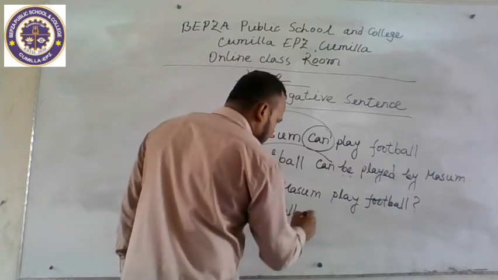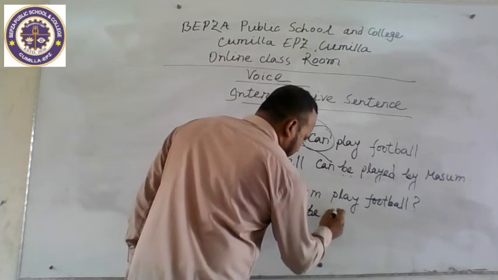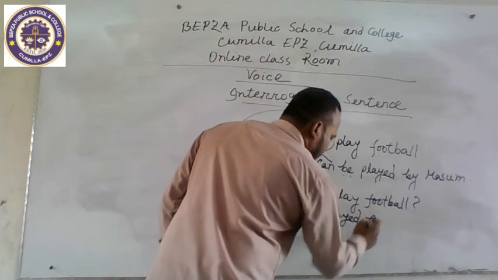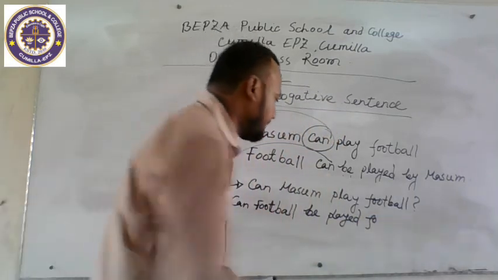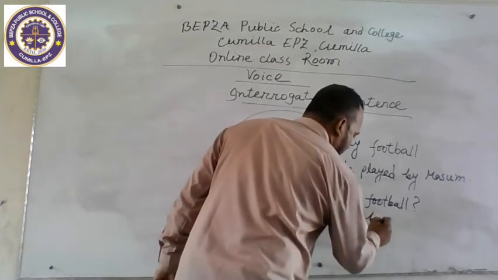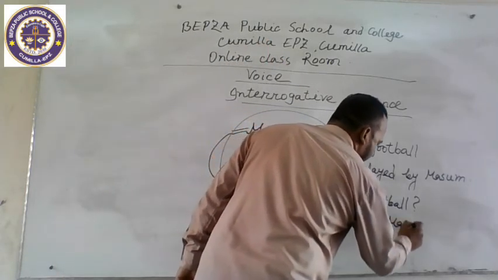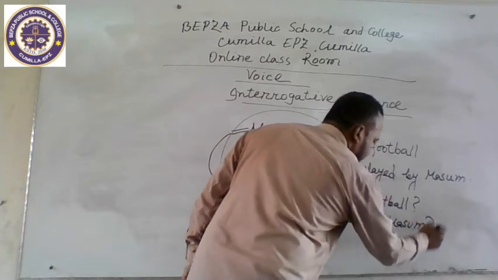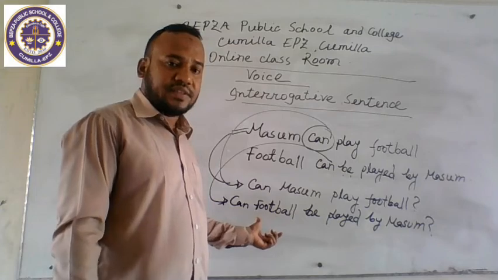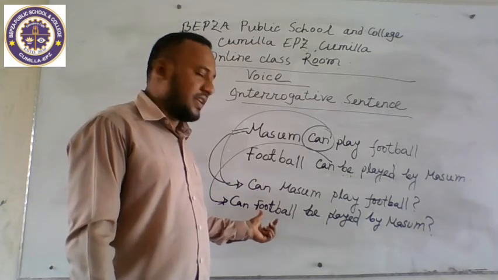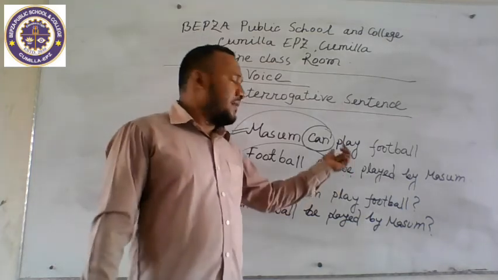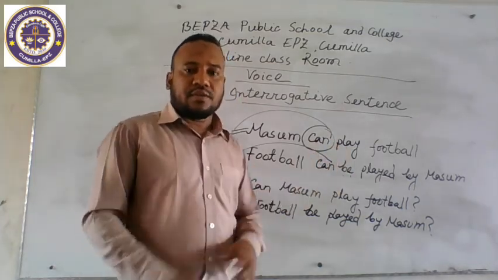This sentence will turn into an interrogative sentence that we find easily. So we easily guess how to make interrogative sentences from active to passive.